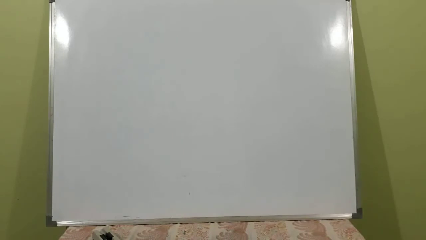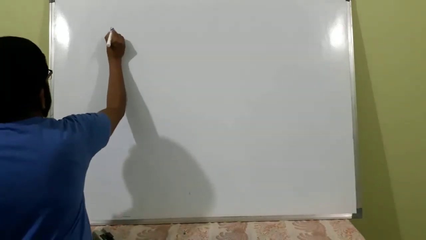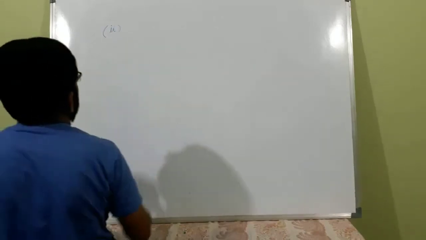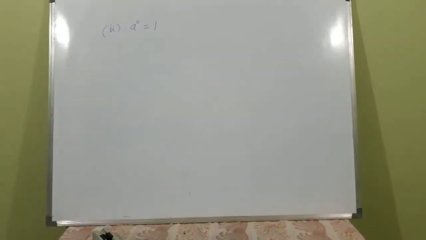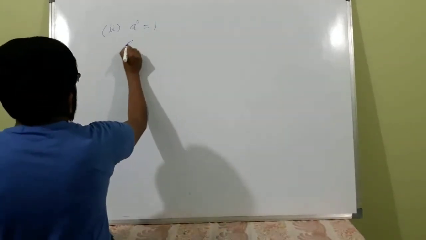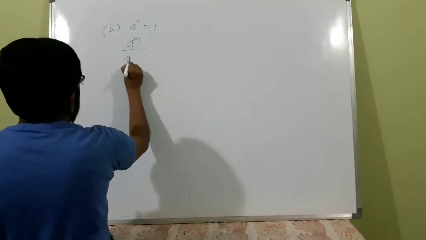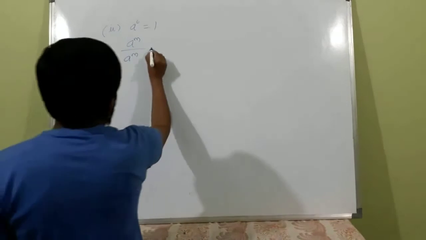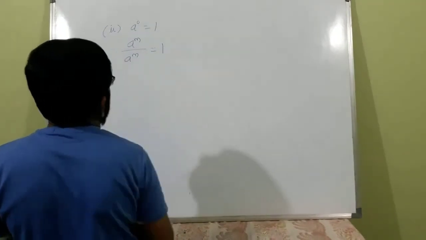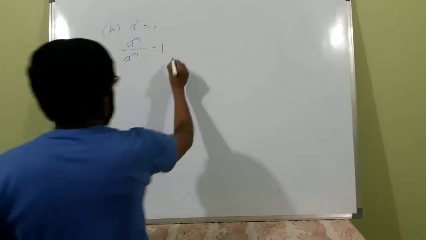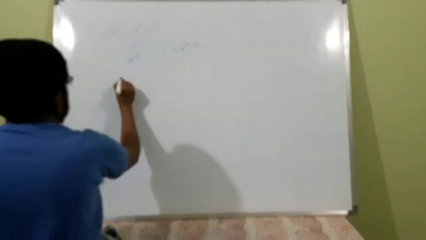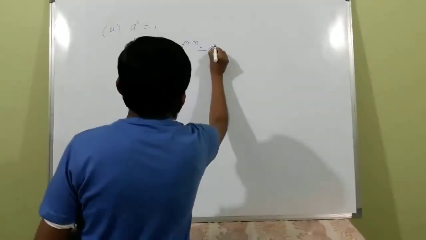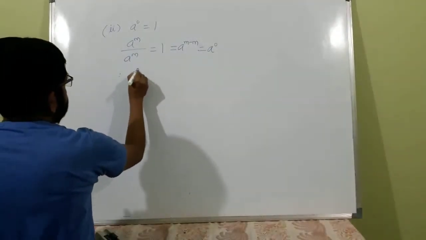One more result from the second law is a raised to 0 is equal to 1. See, a raised to m divided by a raised to m. What is this? 1. But a raised to m by a raised to m is also equal to a raised to m minus m. What is that? That is nothing but 0. Therefore, this is a raised to 0. So, a raised to 0 is equal to 1.